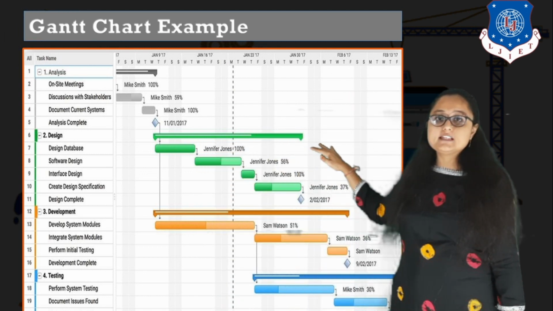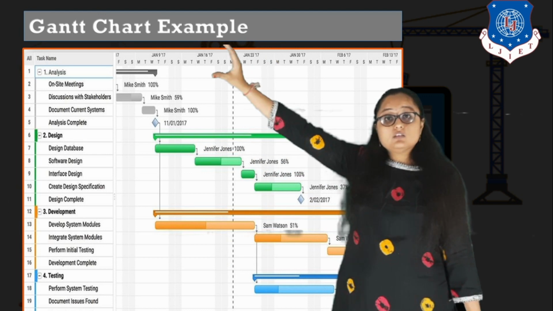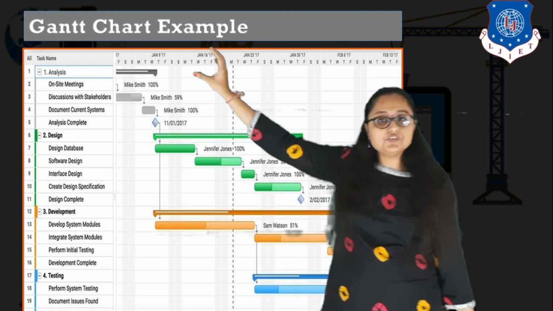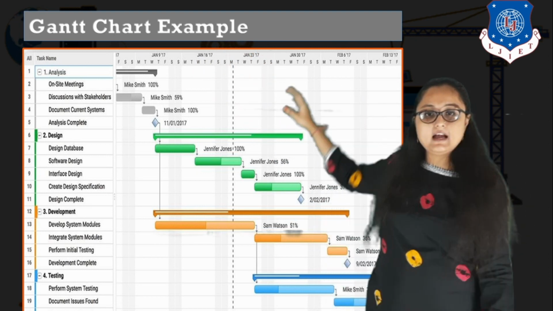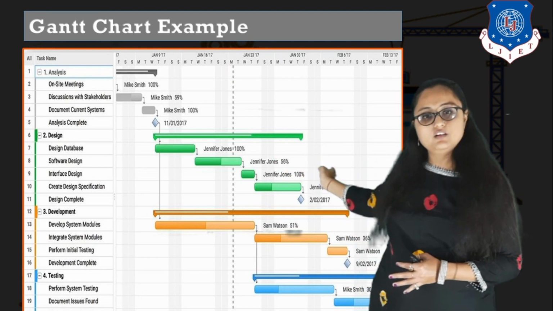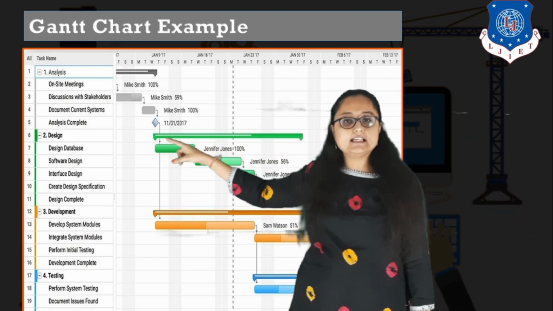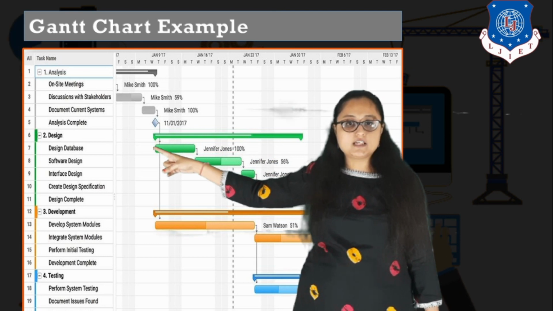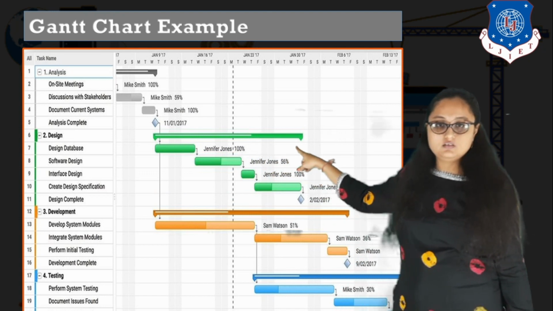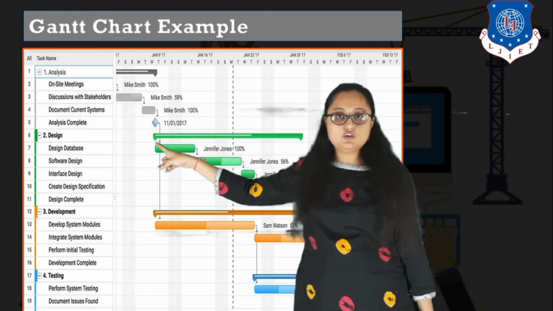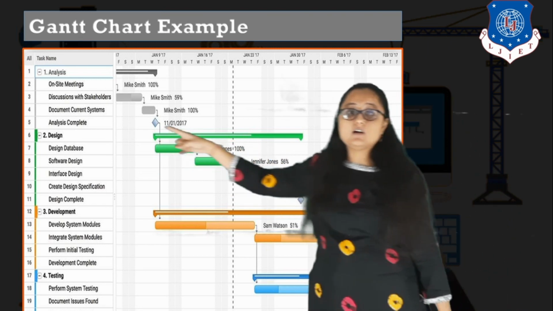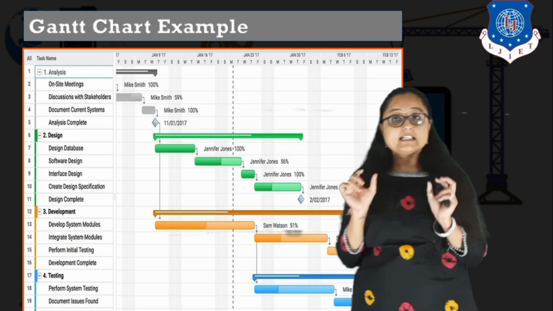The next thing you can see, these are the bars, right? But what are the bars representing? The duration of each activity. Now you can see this is a duration. You have the whole January month and we have divided the duration in weeks, right? So for example, you can see that database design is starting somewhere over here, right? In the January, and it is ending over here, right? So this is the start date of database design and this is the end date. So this is the start and end date of a particular framework activity design.